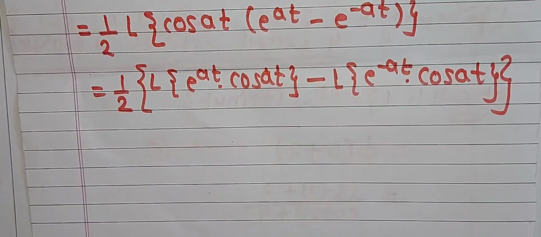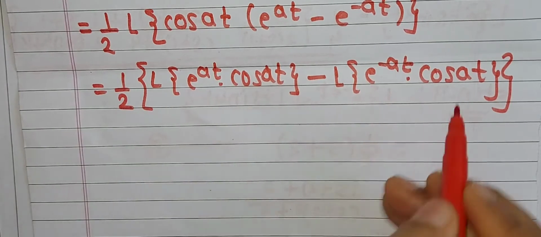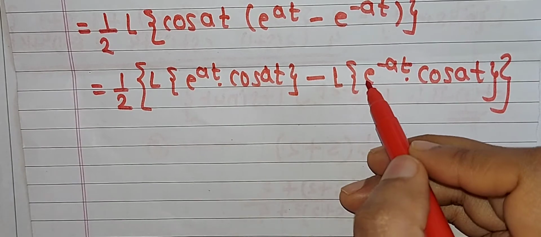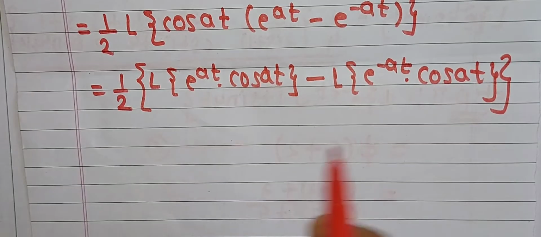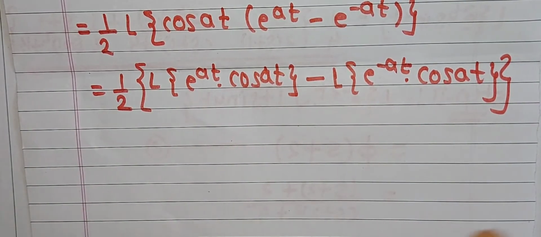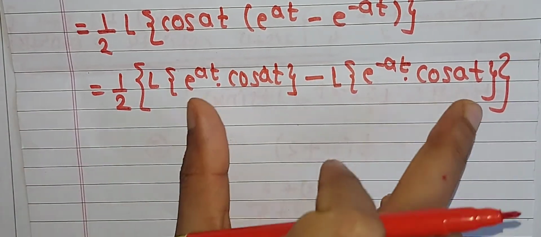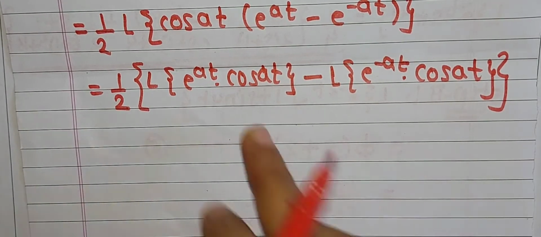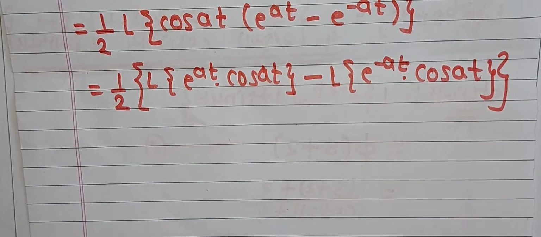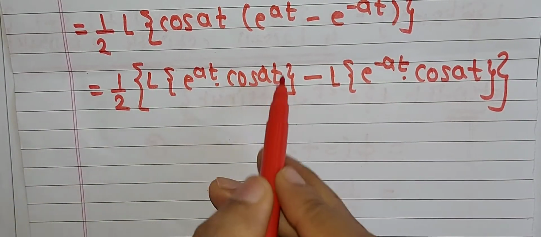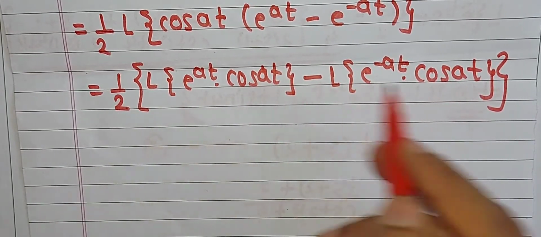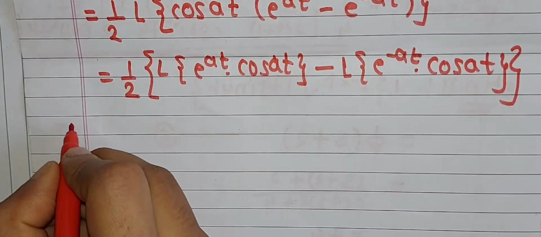Observe one thing here: in this Laplace transformation and this Laplace transformation, we have e raised to something into f of t, similarly e raised to something into f of t. So this is nothing but the first shifting theorem, and using it we can find the values of these formulas one by one. So within 2 steps we can find the solution of these 2 Laplace transformations very easily. Step 1 is to apply Laplace on this term, similarly on this term, and step 1 is the same in both.